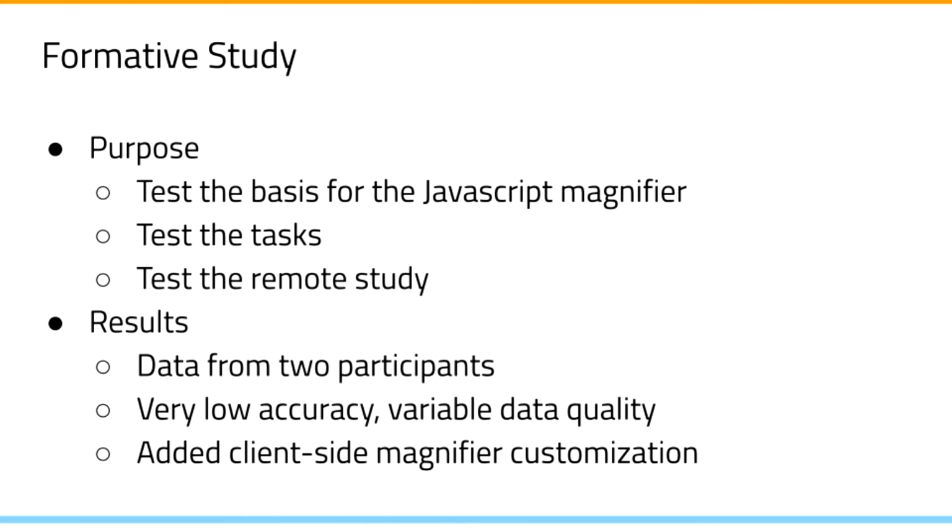We found that although we allowed participants to request that the magnification strength be increased or decreased at the beginning of the study, some participants were still unhappy with the size or magnification strength of the magnifier. This prompted us to implement controls in the summative magnifier that would allow the user to customize the magnifier themselves at the beginning of the study and at any point throughout. Also, due to the low observed gaze tracking accuracy and the difficulty of finding participants with low vision, we decided to expand our recruitment for the summative study to include people who have vision corrected to 20/20 with glasses or contacts, by asking them to participate without correcting their vision.